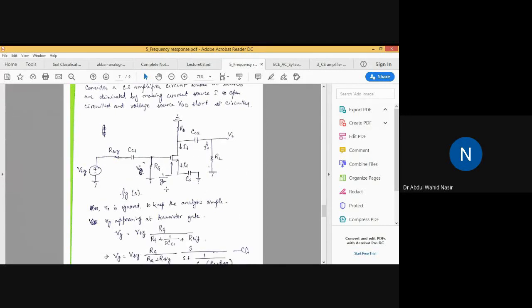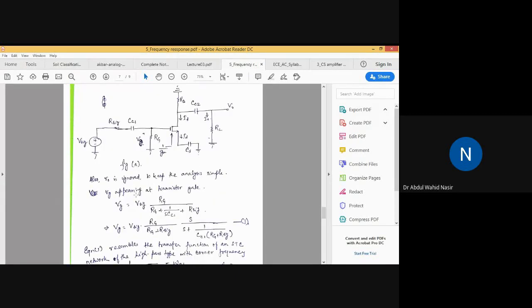Figure A. Now R naught is also ignored to keep the analysis simple. From our past experience, wherever possible we ignore R naught to keep the analysis simple. If R naught appears, the output resistance will just be in parallel with R naught. That's all.